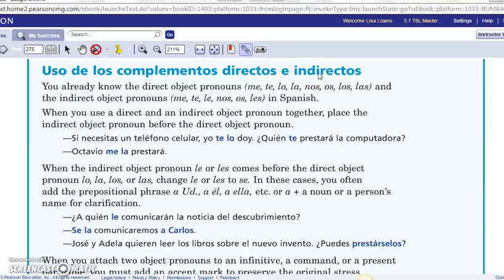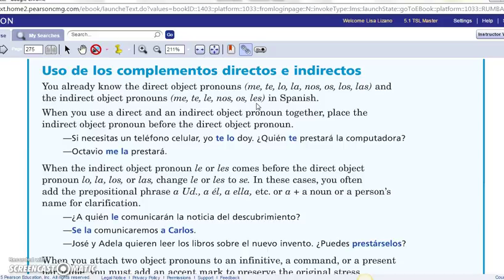These are the uses of direct object pronouns and indirect object pronouns. A quick review. The direct object pronouns are me, te, lo, la, nos, os, los, y las. The indirect object pronouns are me, te, le, nos, os, y les.